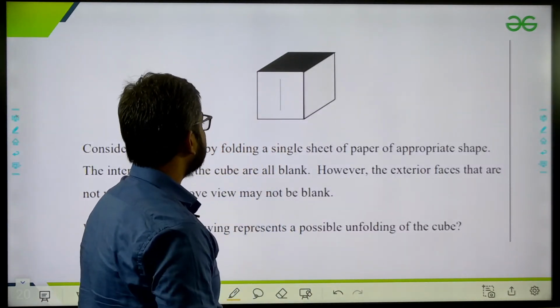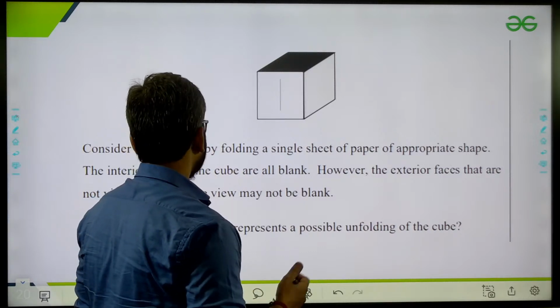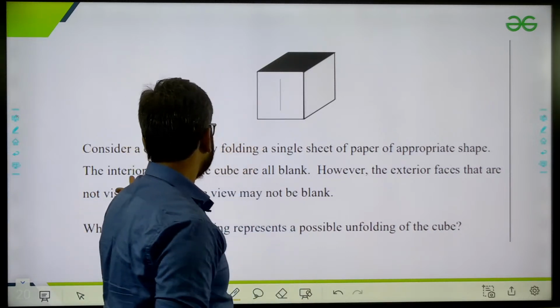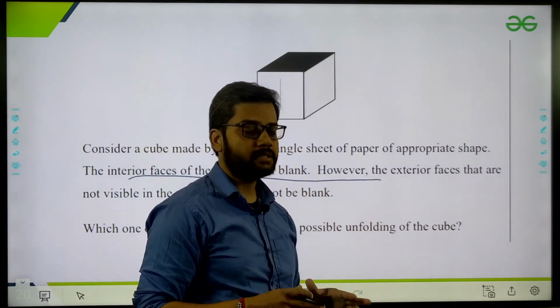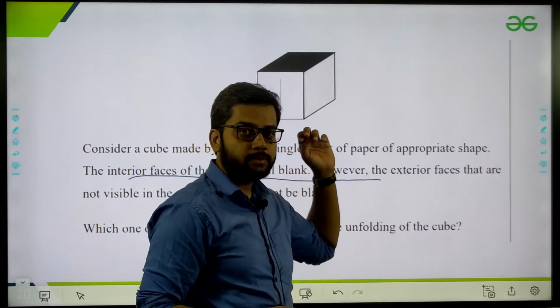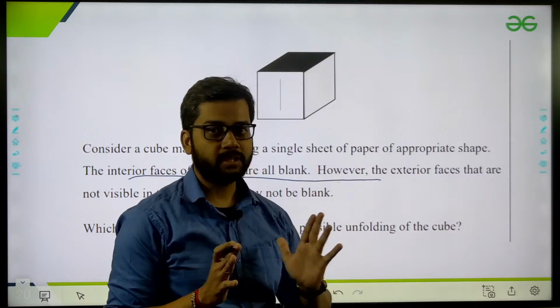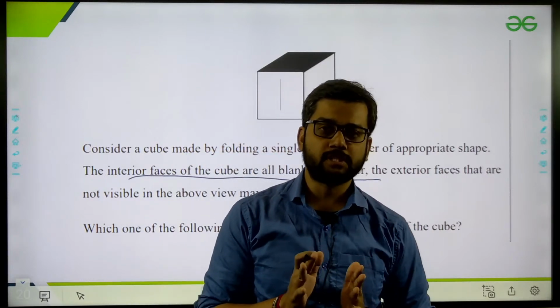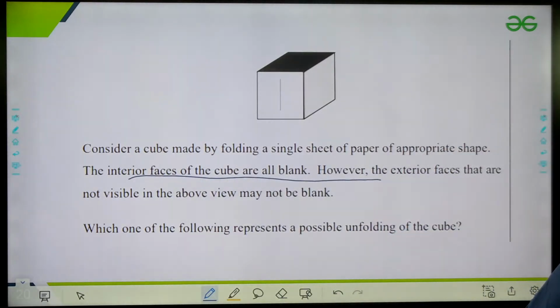Again see this cube section, and this is basically a single sheet of paper of appropriate shape. The last part I have mentioned, paper folding and mirror images like this, you cannot put any kind of formula in this. There is no formula for those questions. You only have to assume how these questions can be solved by your imagination or assumptions, by nothing else. Only you have to do this part.